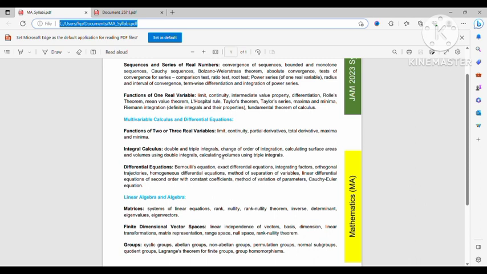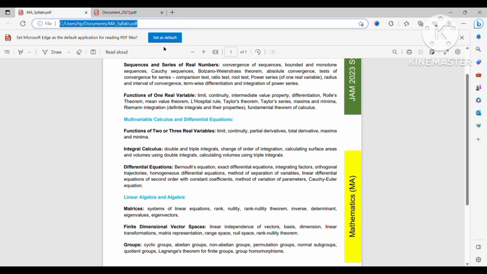How should you think for now? One suggestion is for all of you, that if you are not comfortable with some topic, then try to read at least the basic concept of this topic. Don't leave it totally. Okay, try to read at least basic concepts and basic theorems of this topic. You need not know it very well. You can leave one or two topics, but you should read the basic concepts very well.